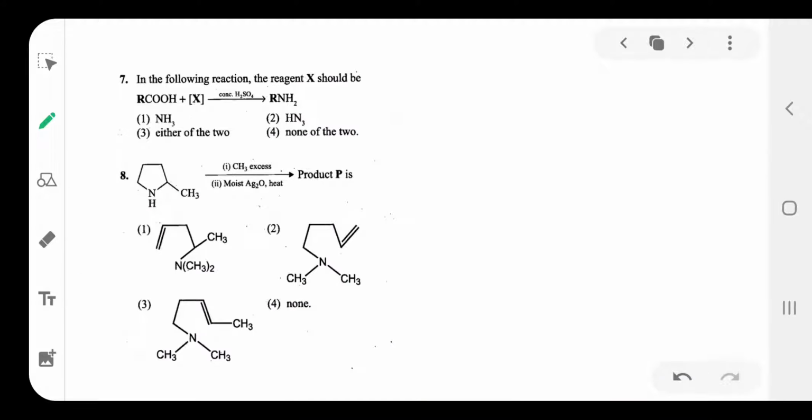Question number 7. R-COOH plus hydrazoic acid in the presence of concentrated H2SO4.